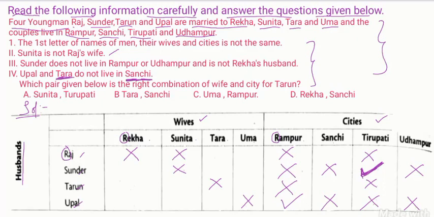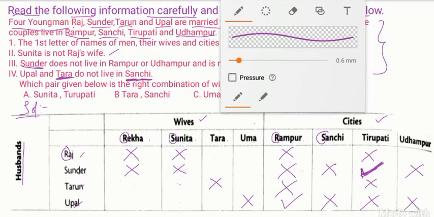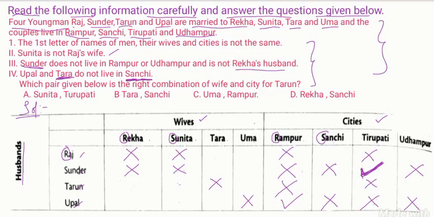So how to find out? And the third point, if you observe, Sundar is not Rekha's husband. So Sundar and Rekha, there is no relation, put a cross mark. After this, by referring to condition 1 and condition 3, we have to find out the remaining relationships. Coming to Rekha, Rekha will not live in Rampur. Why?